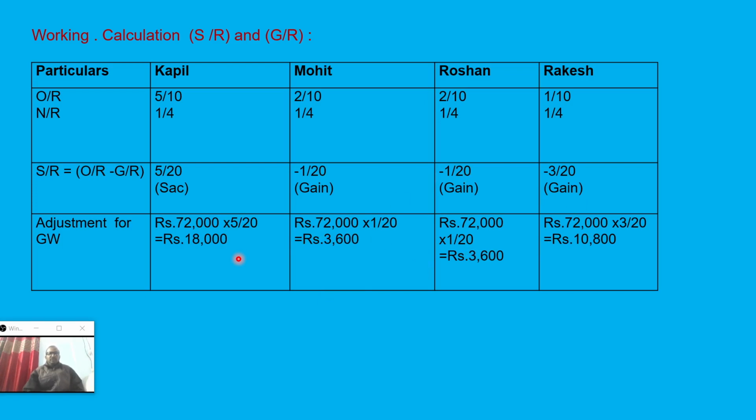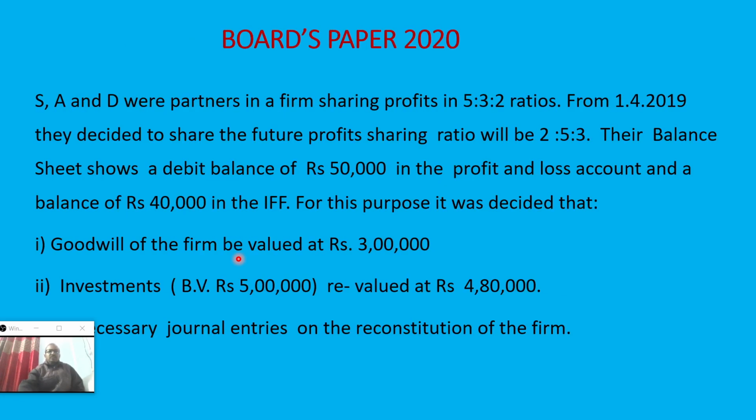Now we are going to the next, one more year's board paper, that is 2020. Here one simple problem came, a 4 marks question. Here also 3 partners and the ratio 5:3:2.